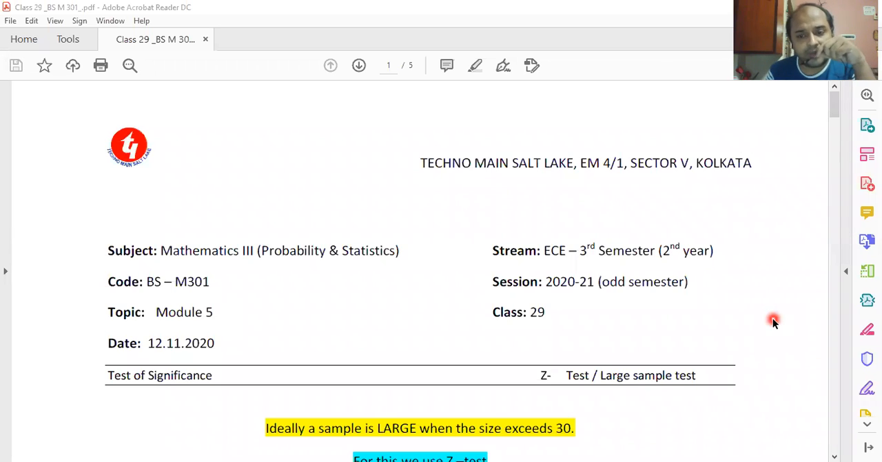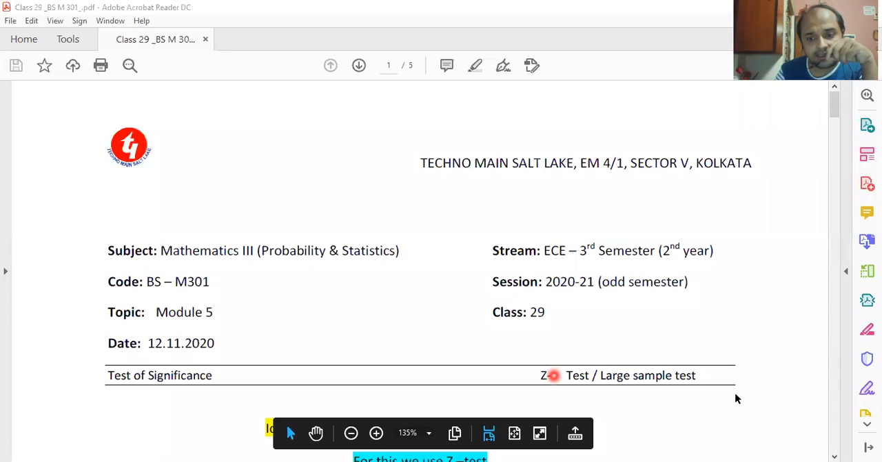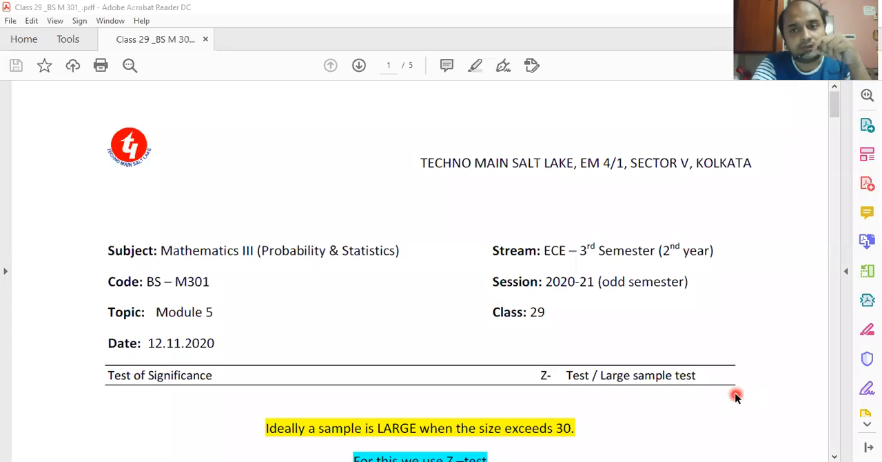My today's topic is test of significance, and there I'm going to discuss the Z test and large sample test. Test of significance and hypothesis testing is one of the important topics of applied statistics, and one of the important goals with respect to the course outcome.